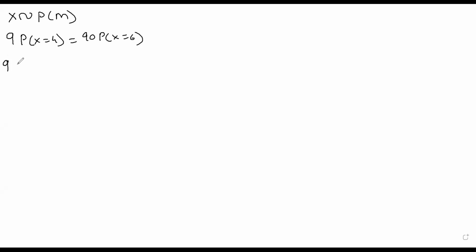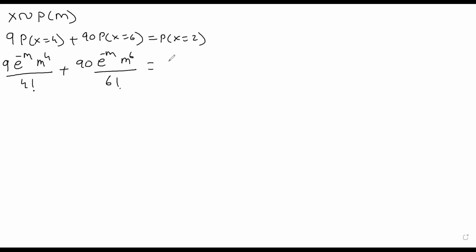This is 9 times p of x is equals to 4, which will be e raised to minus m, m raised to 4 upon 4 factorial, plus the condition here is plus p of x is equals to 6. This will be plus 9 times e raised to minus m, m raised to 6 upon 6 factorial is equals to e raised to minus m, m raised to 2 upon 2 factorial.